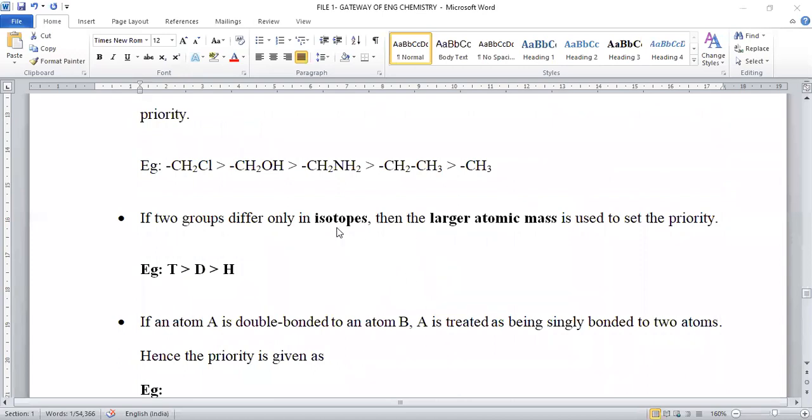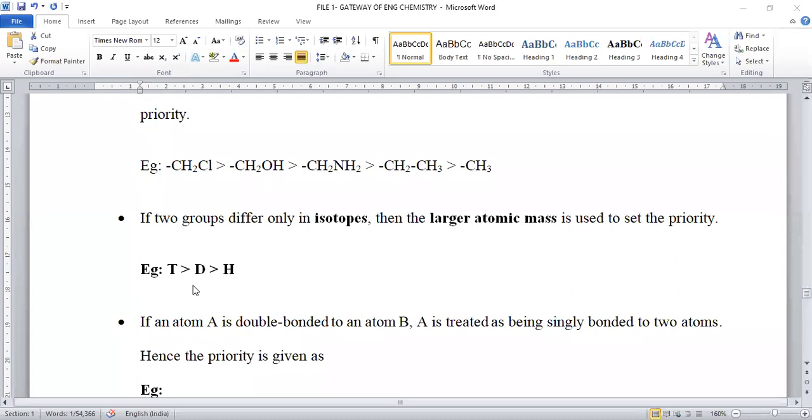And third is isotopes. Whenever we are taking isotopes of the same atom, the higher atomic mass isotope will be considered as the highest priority compared to the lowest one. So when different isotopes of the same element are given, the isotope of higher mass should be considered, because in isotopic forms the atomic number will remain the same.